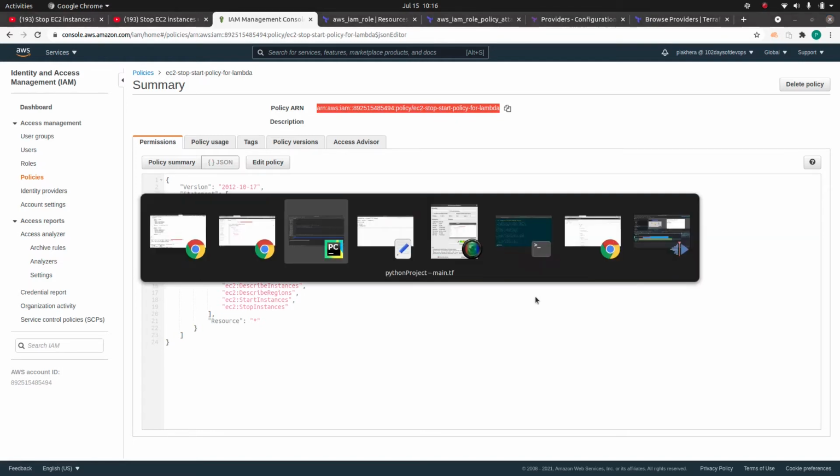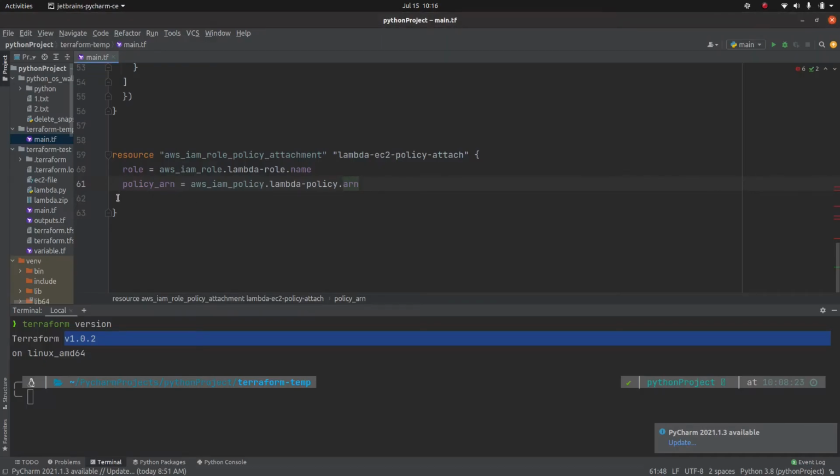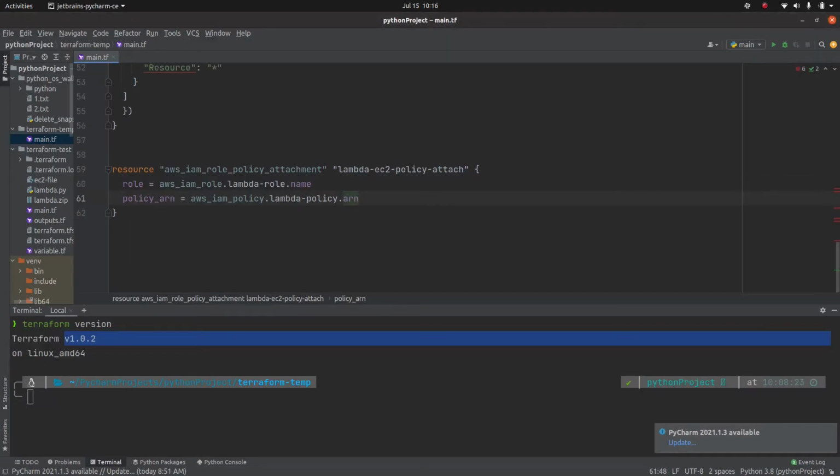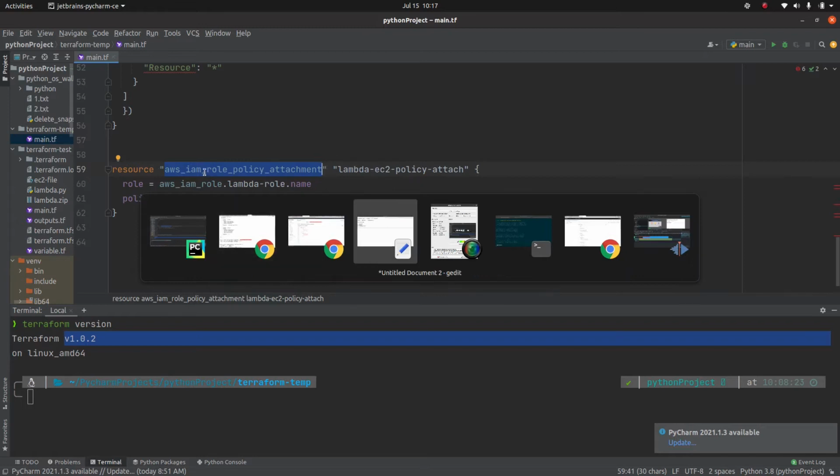So that's what we are calling in our code. In the UI, the integration of this policy ARN and role happens behind the scenes automatically. But here, in order to attach a role to your policy, you need to do it with the help of this resource. So now we are done with the first part of our code.